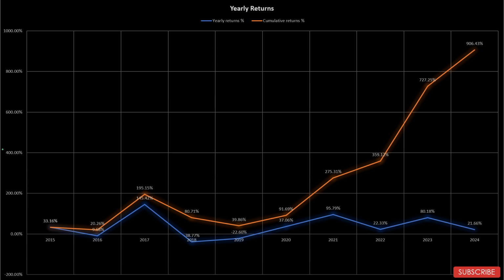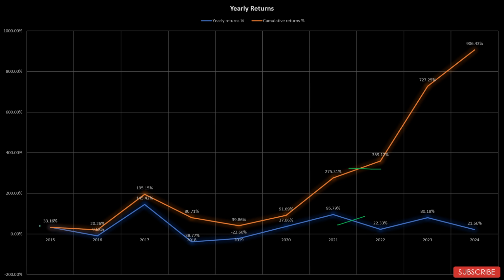This is the first graph, which is the yearly returns graph. This shows the yearly and cumulative returns in percentage. This is a line graph. This blue line over here shows the yearly returns in percentage, and this orange line shows the cumulative yearly returns in percentage.